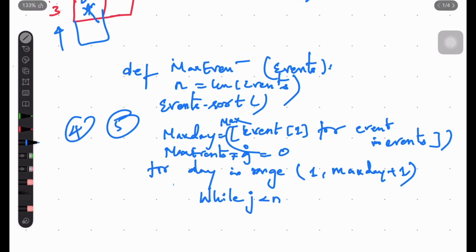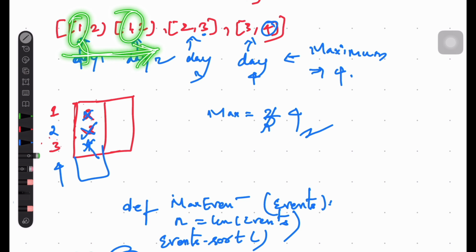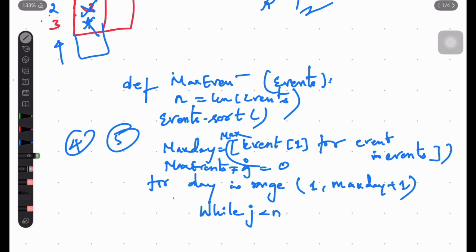For the particular day, for example day 1, this is what contributes to day 1, right? So we will be traversing through with the j pointer. On day 1, whatever events available in this array that have a start day as that particular day, we add the corresponding end day to the queue.